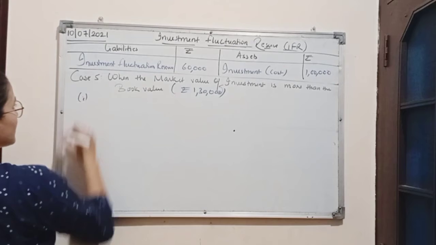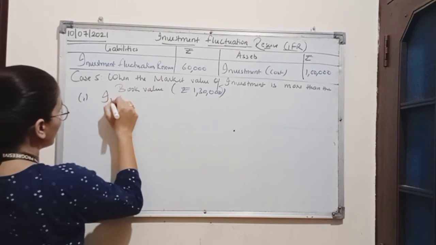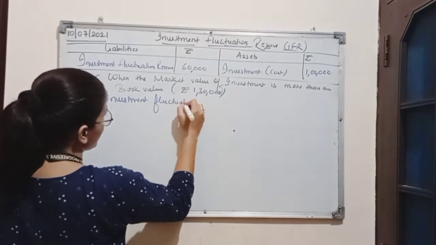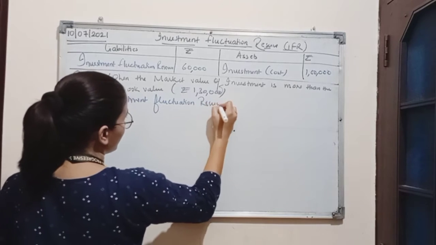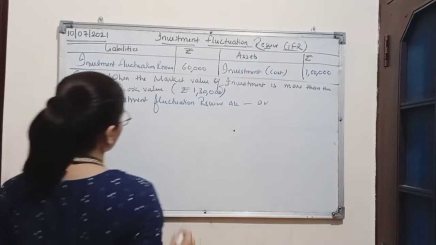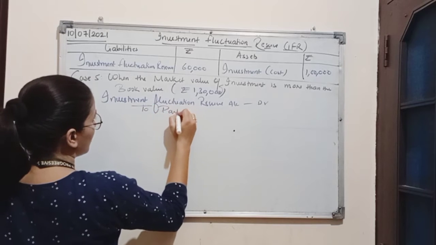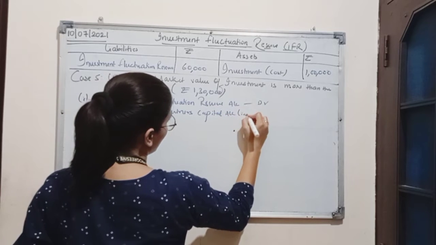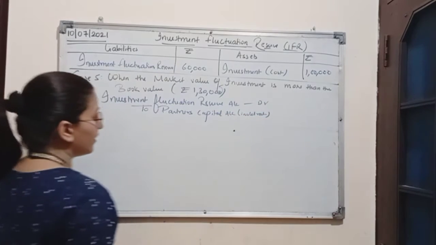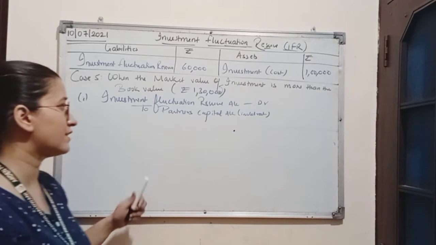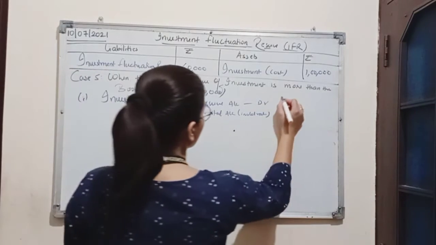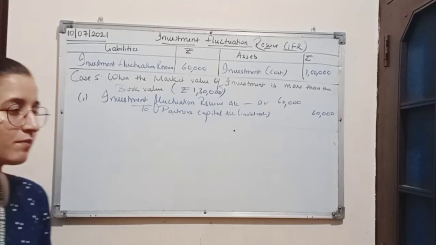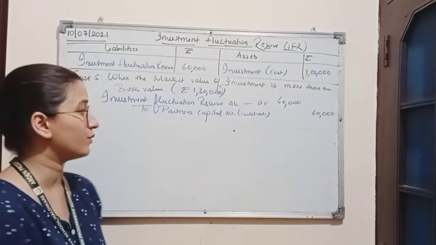So the first entry in such case will be investment fluctuation reserve account debit to partners capital account in old ratio. Now here the entire amount of reserve is transferred to partners capital account amounting to rupees 60,000, and this 60,000 will be distributed among the partners in their old profit sharing ratio.